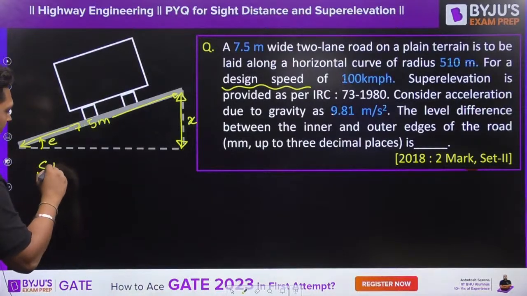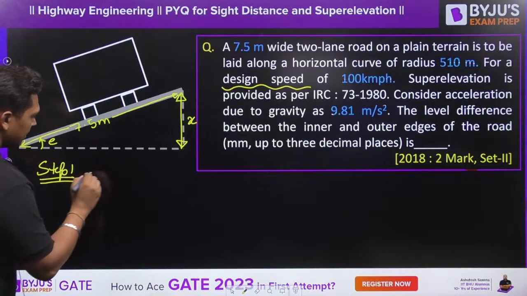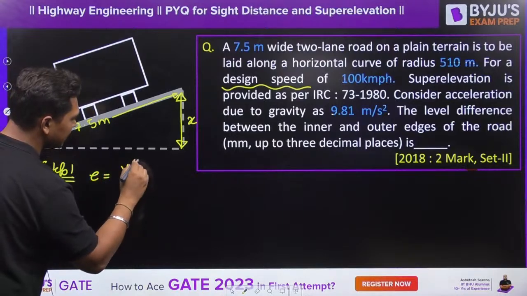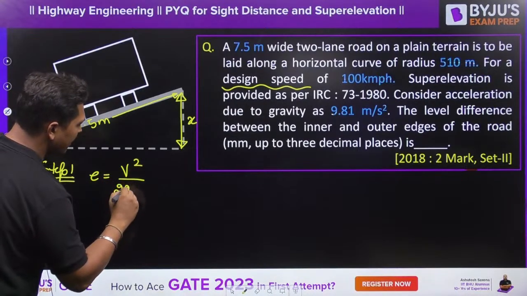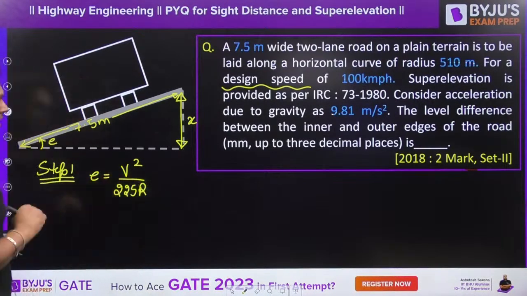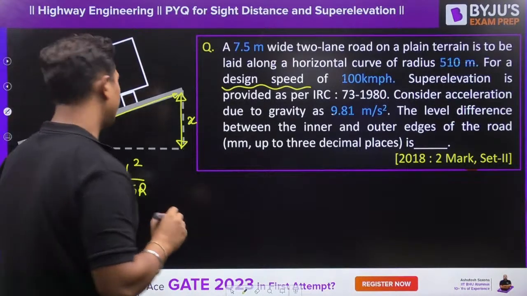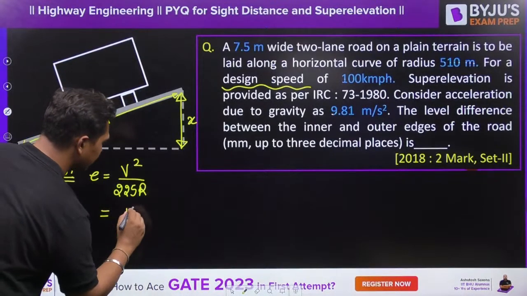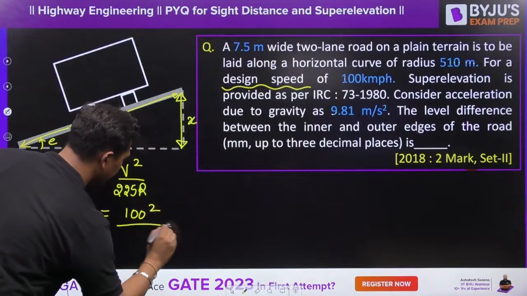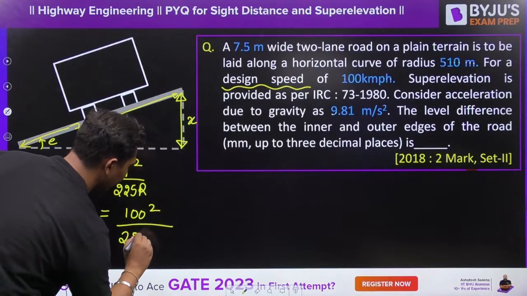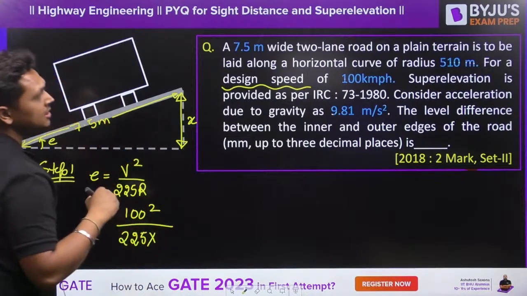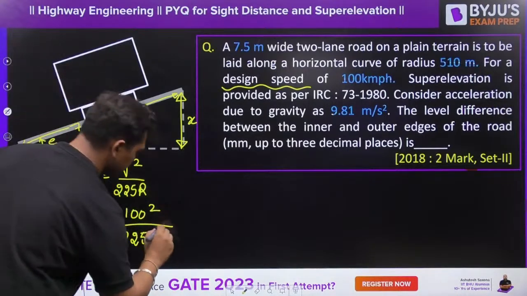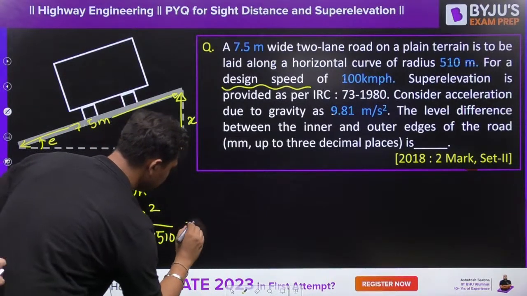What is step number 1? E is equal to V square upon 225R. V is given to you as 100 square divided by 225, R is 510, which is equal to how much?